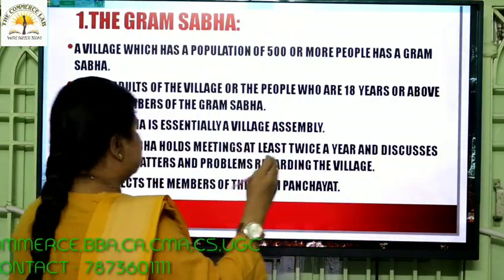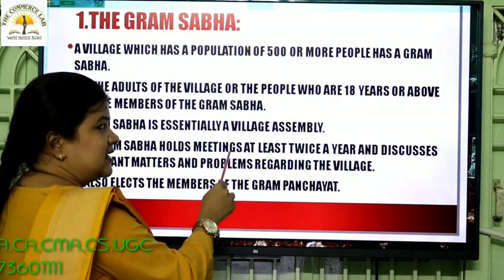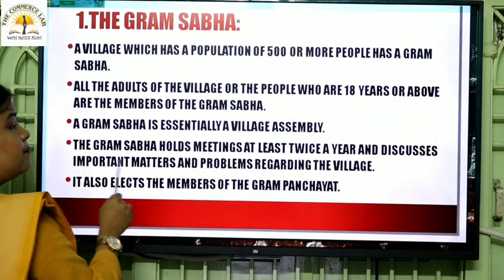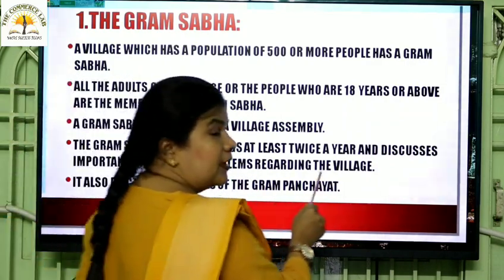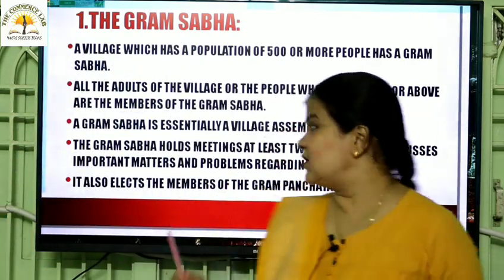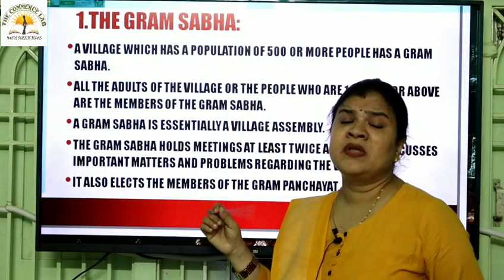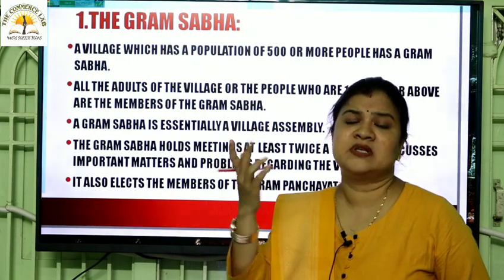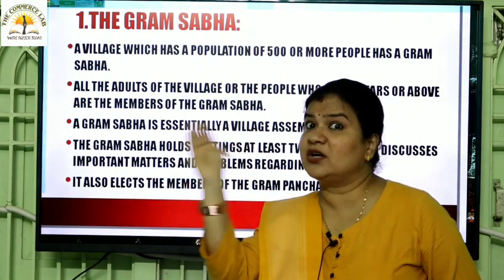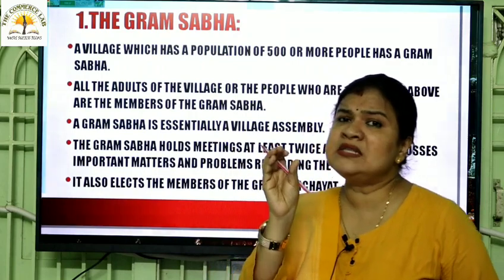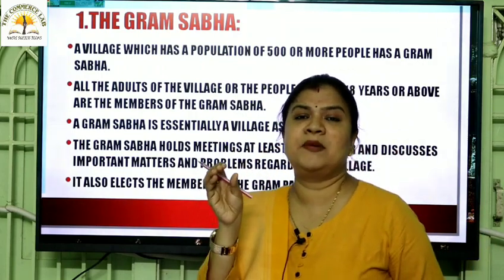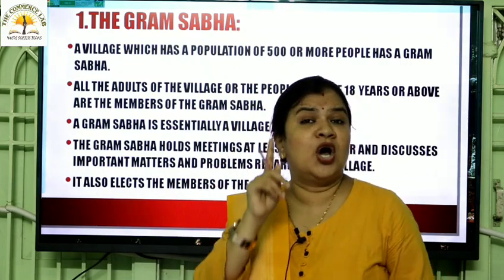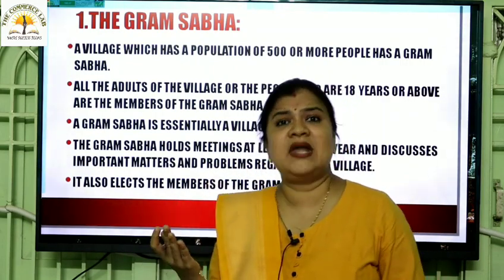Twice means two times. So the Gram Sabha holds meetings at least twice a year and discusses important matters and problems regarding the village. So what is the duty of the Gram Sabha? They need to meet at least, it is a minimum requirement, a minimum of two times. It can be even more than two times, but not less than that. Minimum means kam se kam, at least they should meet two times a year, not less than two times. It can be even more than two times.